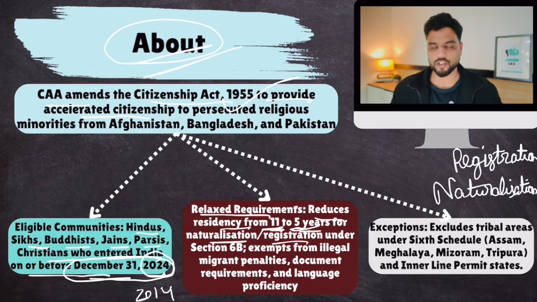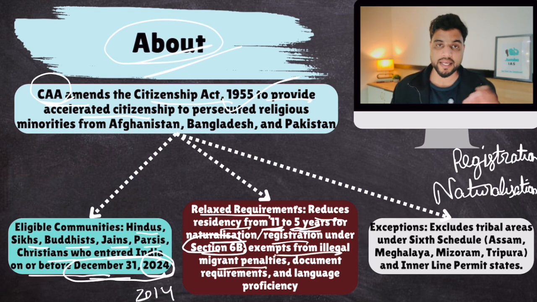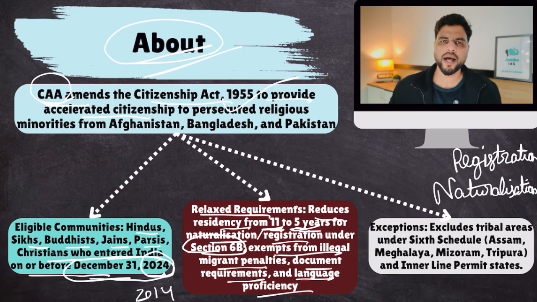For naturalization and registration, in fact, by amending the Citizenship Act, this CAA basically inserted a new provision, a new section in the Citizenship Act. It was section 6B. It exempts them from illegal migrant penalties. So anyone who is an illegal migrant to India, there are penalties, document requirements, and language proficiency requirements also. Language proficiency requirements are also done away with. In India, if you want to acquire citizenship via registration or naturalization, you need to know any Indian language. That is not required in this case.